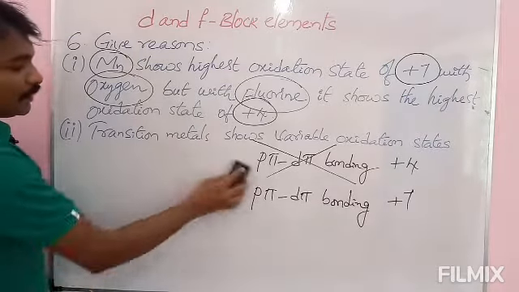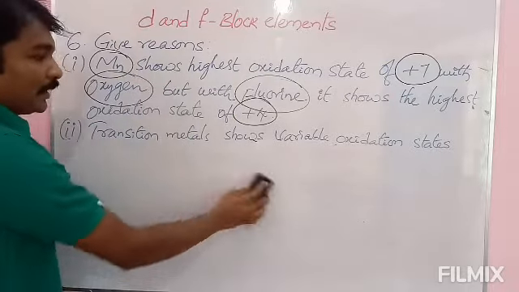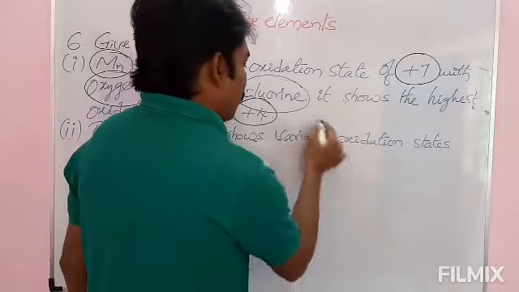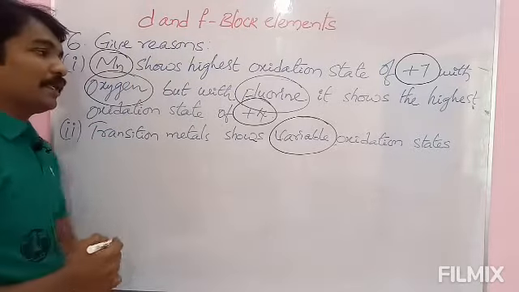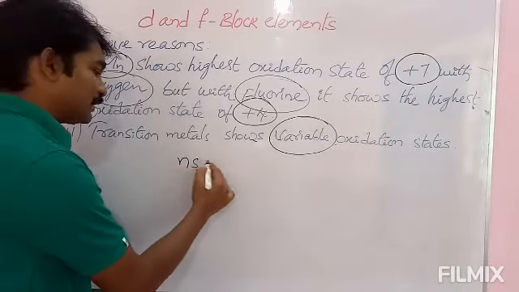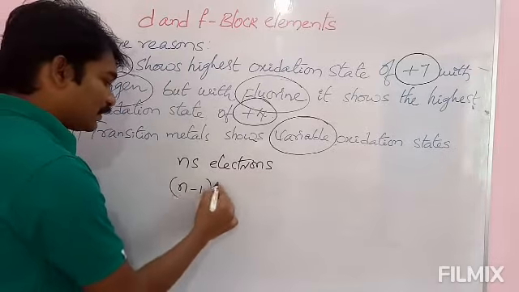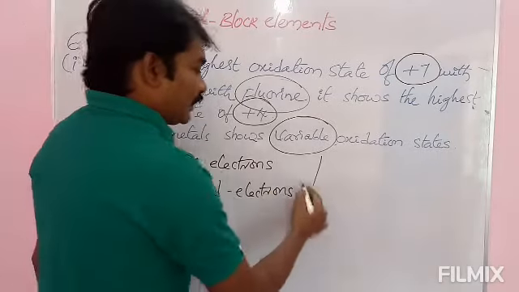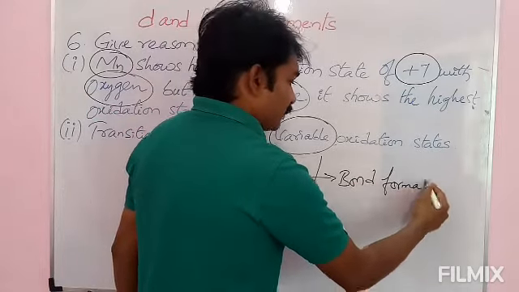Next one, transition metals show variable oxidation state. The reason behind the formation of variable oxidation state. Variable oxidation states in the sense different oxidation states. Simple, the reason behind the formation of variable oxidation states is, in case of transition metals, ns electrons and n-1d electrons both are participating in bond formation.